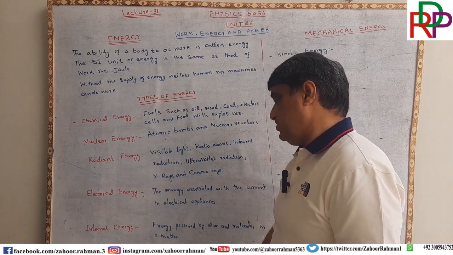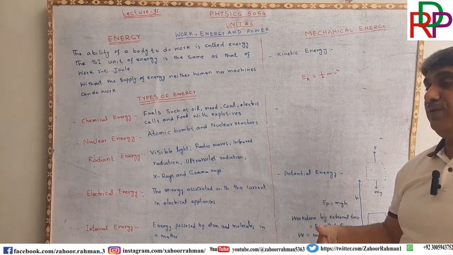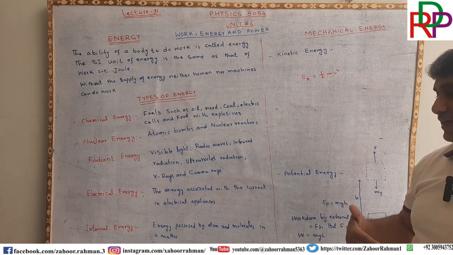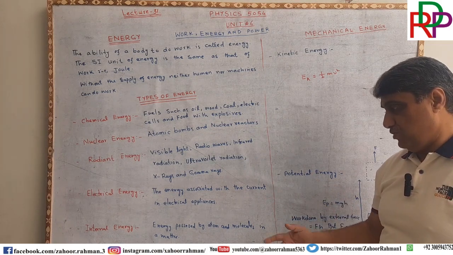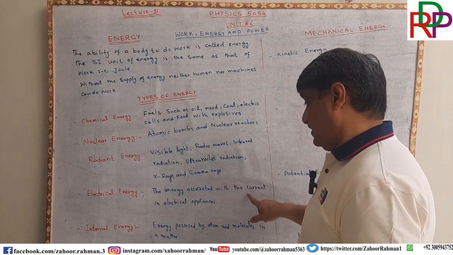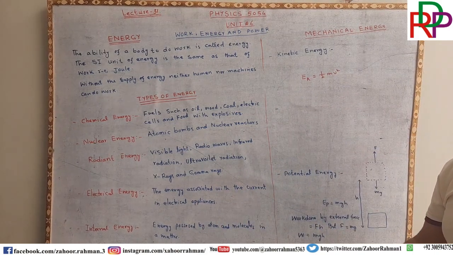What is electrical energy? The energy associated with the current. What is current? The flow of electrons. So when there is a flow of electrons, it means energy is required to transfer electrons from one location to another. So the energy associated with current in electrical appliances such as a heater, electric kettle, etc. So electrical energy is also a very useful form of energy.